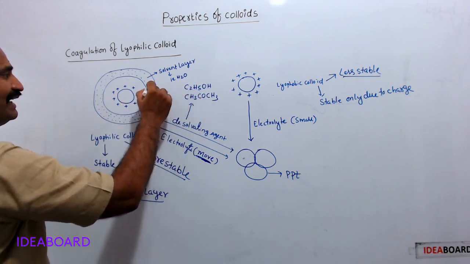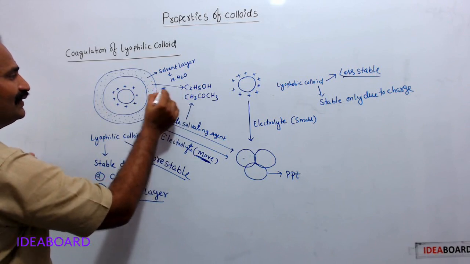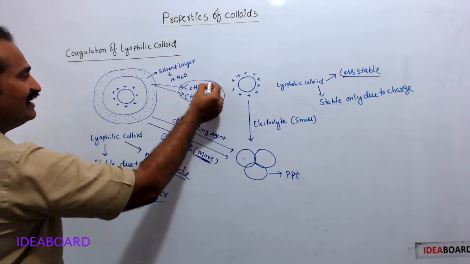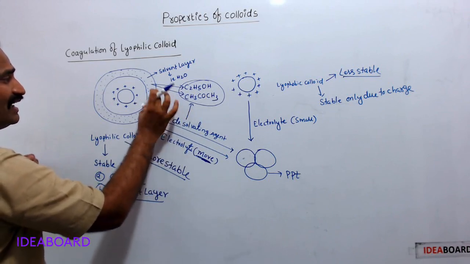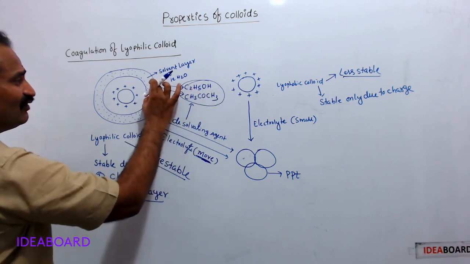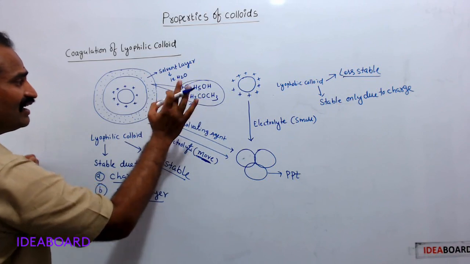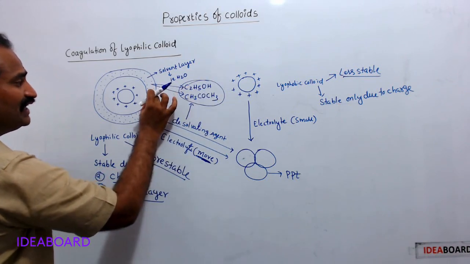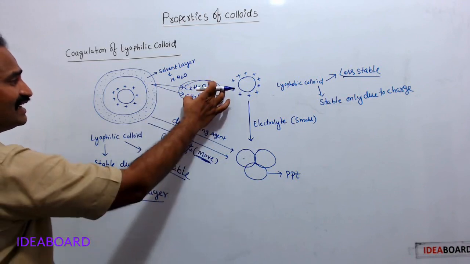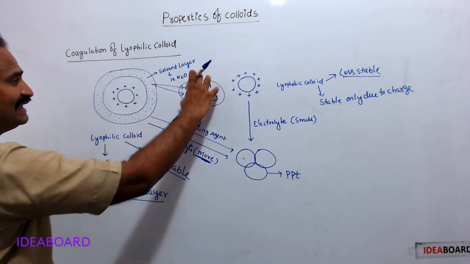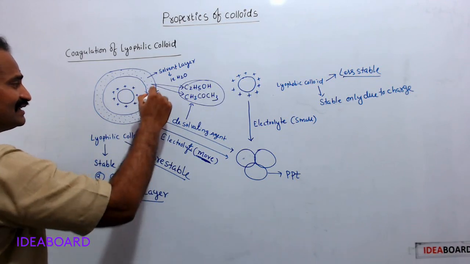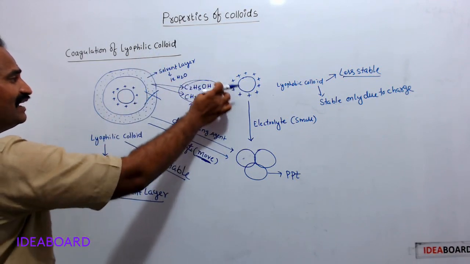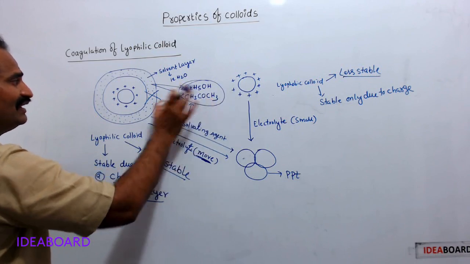Then these solvents attract the water molecules, because they have strong affinity towards water; they can form strong hydrogen bonds with water. That's why they have more affinity towards water. When these solvents are added to lyophilic colloids, they break the solvent layer. All water molecules migrate towards ethyl alcohol and acetone.